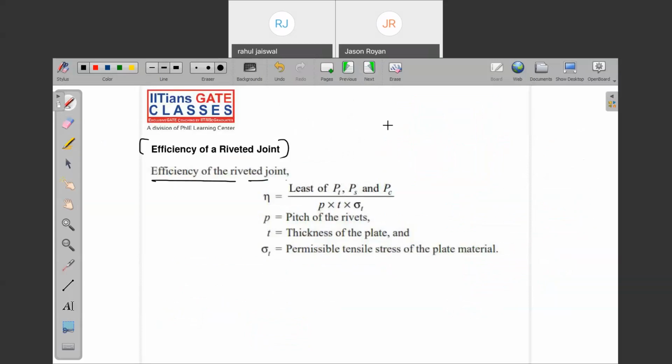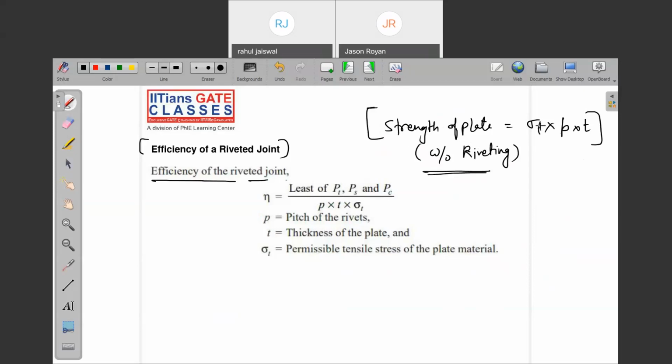The strength of the plate is sigma T into pitch into T, that means without hole, without riveting. Are you getting my point? Yes or no? Correct. Is it over?